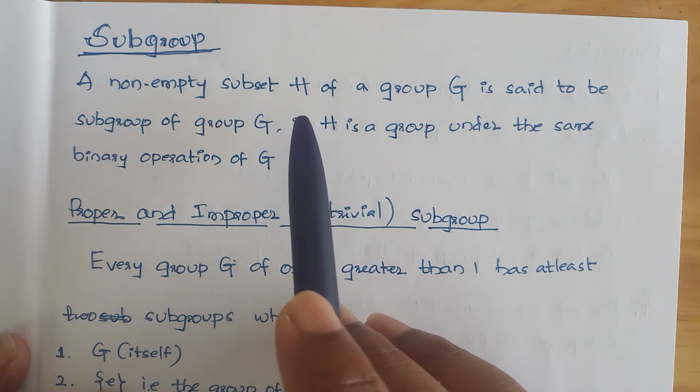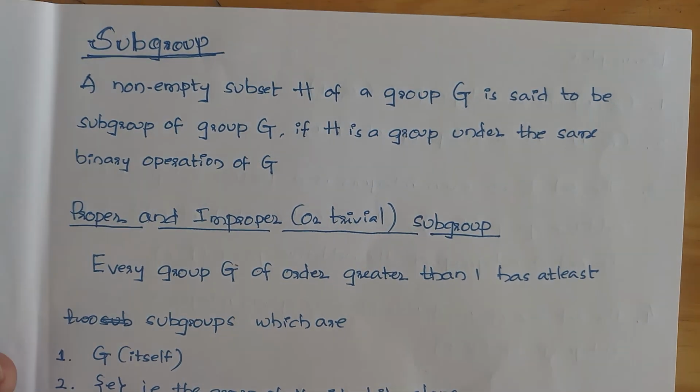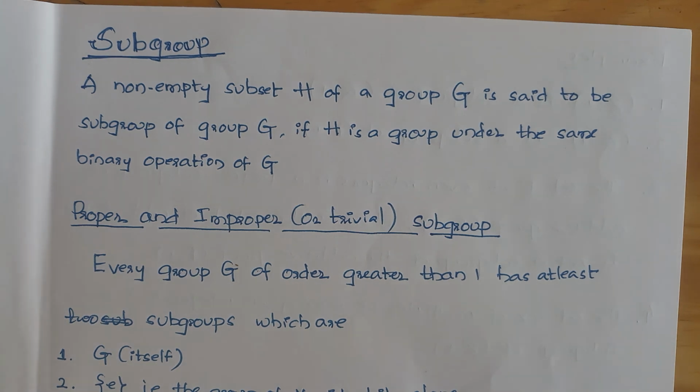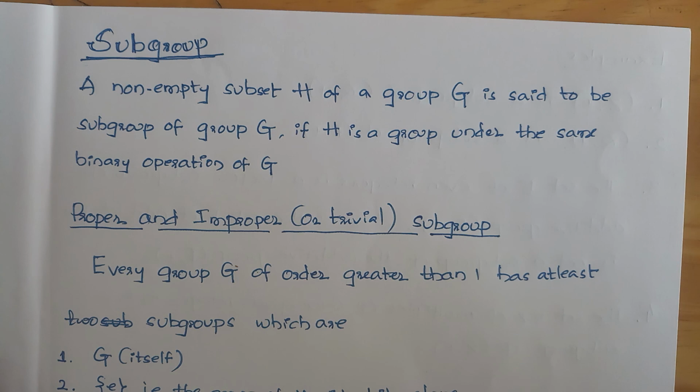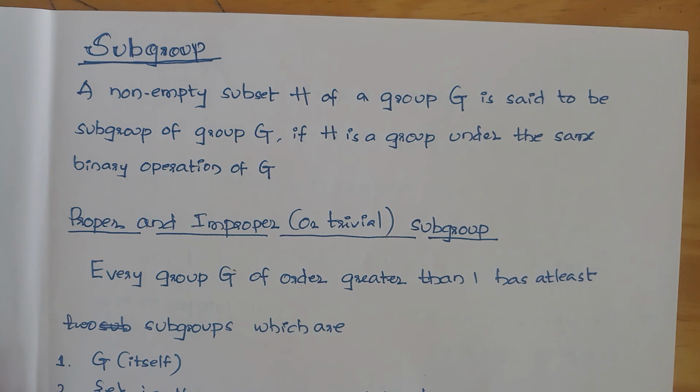Okay, so leave that. If I take set G as 0 1 2 3 4 5 and H as 0 2 4, then H is a subset of G, and G is a group.